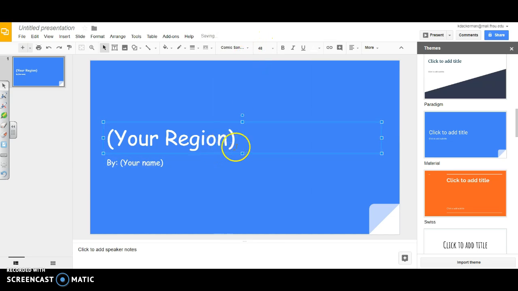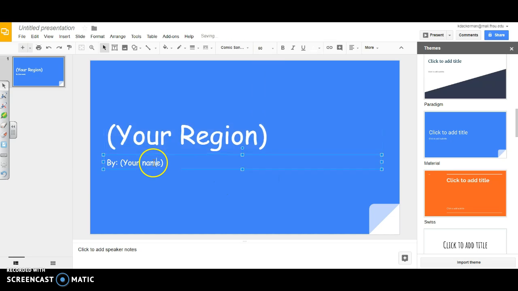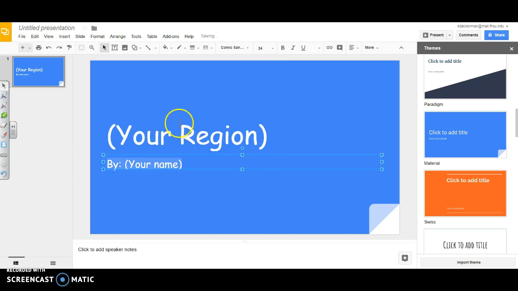You may also change the font size. So if I wanted to make my title bigger, I could come over here and choose to make it bigger. And I can choose to make my subtitle bigger as well. So that is how you can change the sizes of your font.